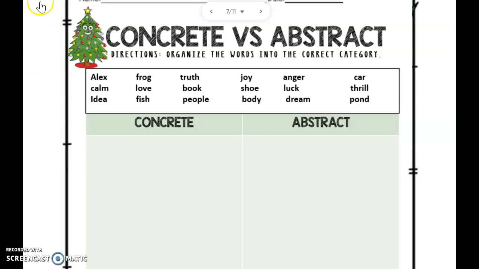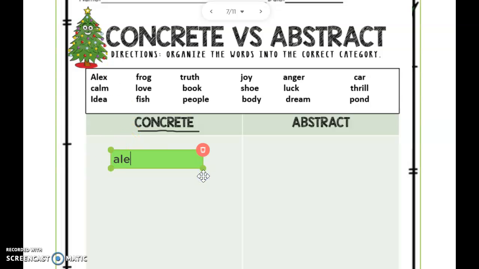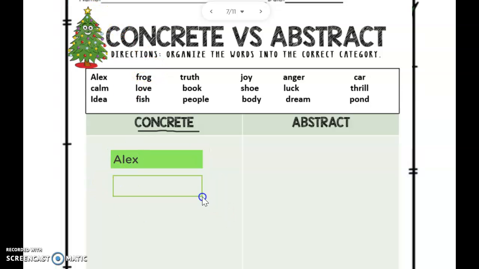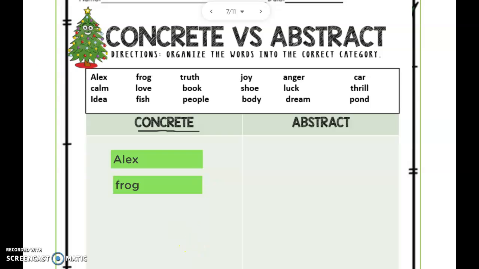All right, so let's first look at Alex. Is Alex someone we could see? Yeah, if someone says, hey, look, there's Alex, we could see Alex. So that would be a concrete noun. So everybody write Alex inside that column. What about frog? Can I see it, touch it, taste it? I can see a frog. I know what a frog looks like. There's a picture in my head when I see the word frog. So that is concrete. I'm going to cross these off as I go so I make sure I don't do them over again.